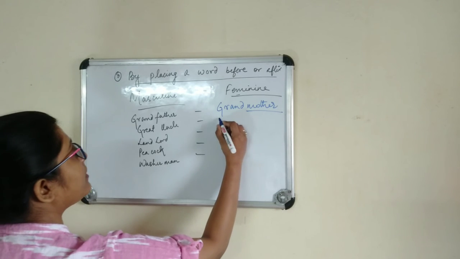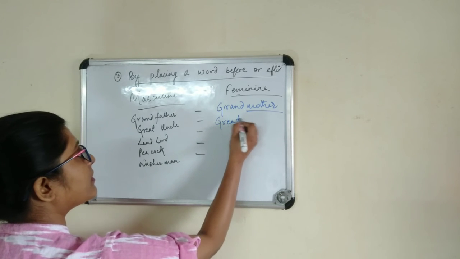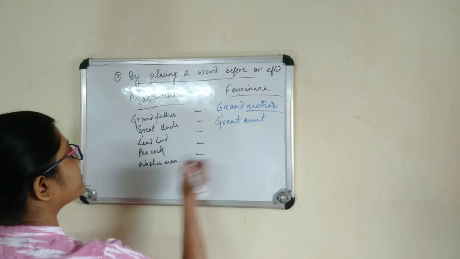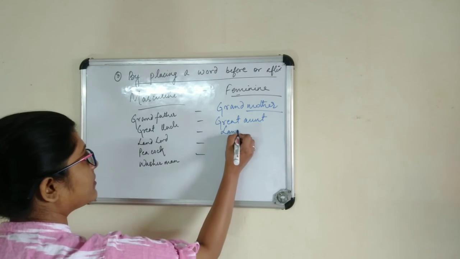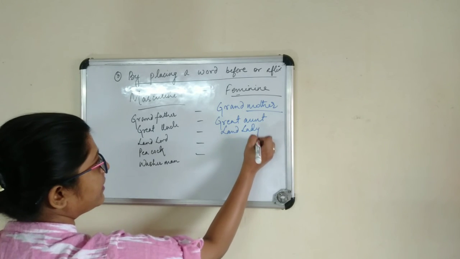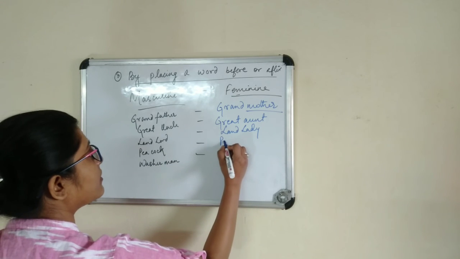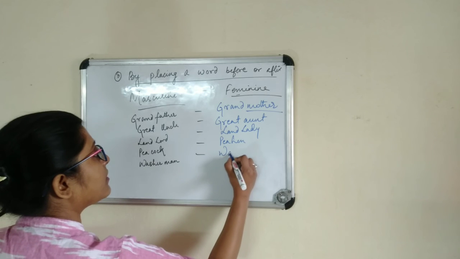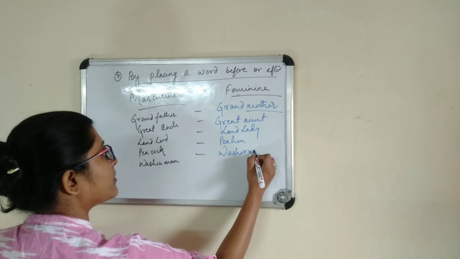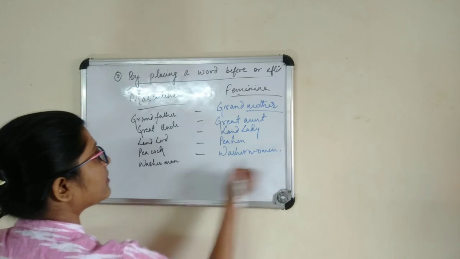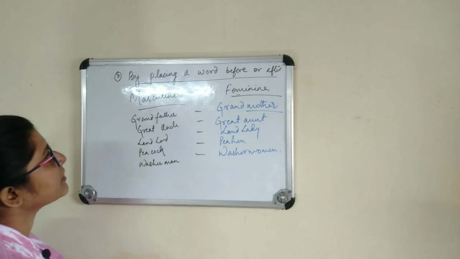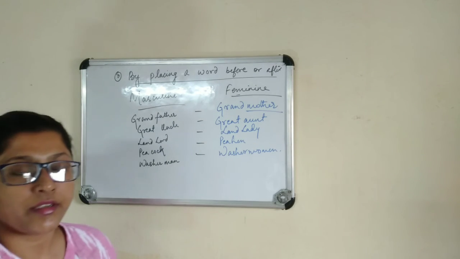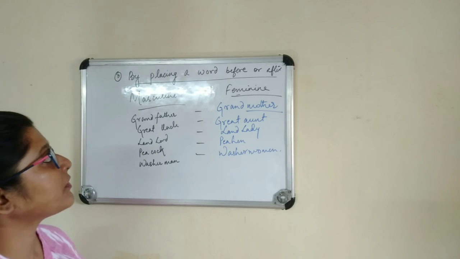For great uncle, it will be great aunt, landlord, landlady. For peacock, it will be peahen, and for washerman, it will be washerwoman. So these are the examples of the third way for forming a feminine of noun.